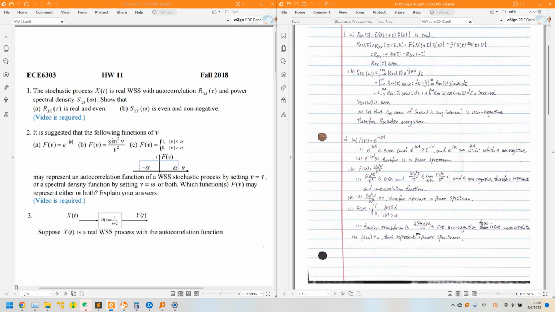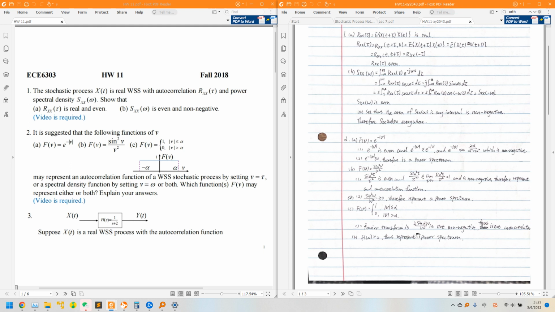And for function c, we can see that f of v equals 1 if the absolute value of v is smaller than or equal to a, and f of v equals 0 if the absolute value of v is greater than a. So firstly,